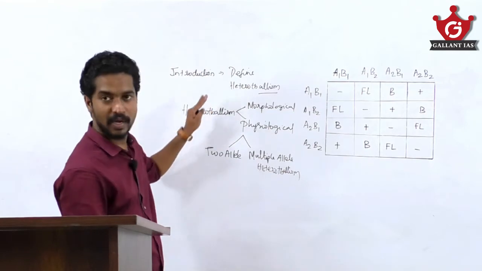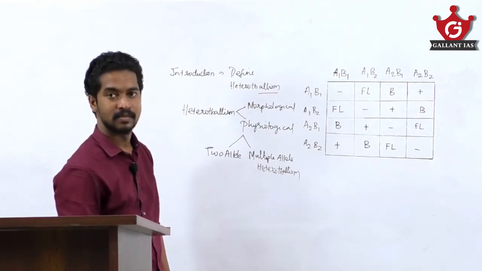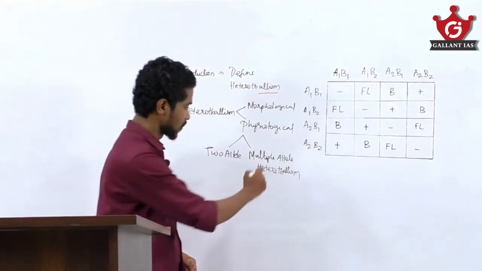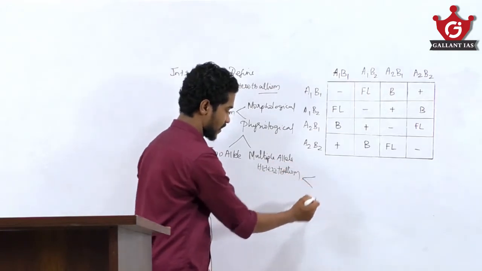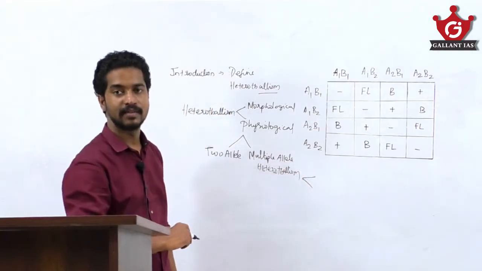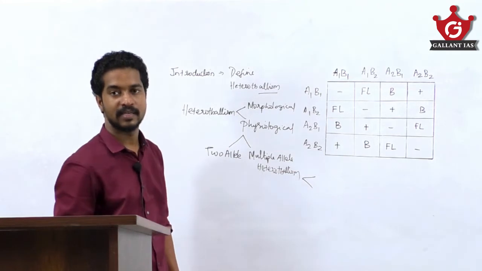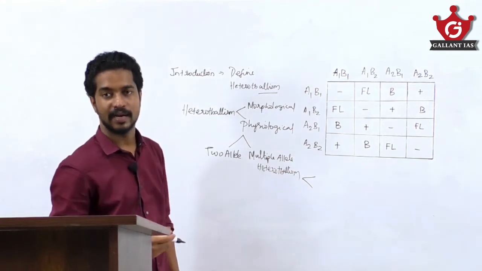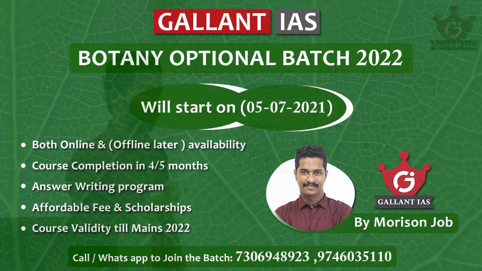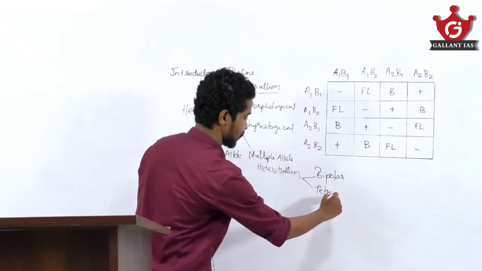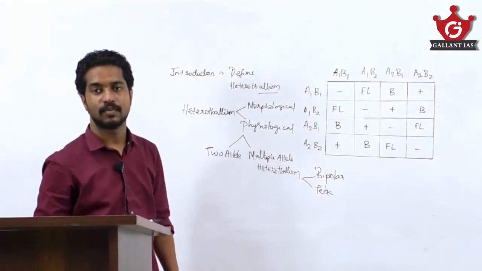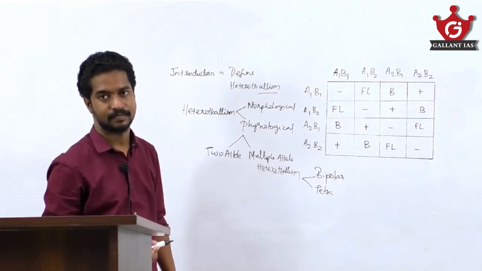So, write it in a diagrammatic representation. Under multiple allele heterothalism, again it is divided into bipolar heterothalism and tetrapolar heterothalism.